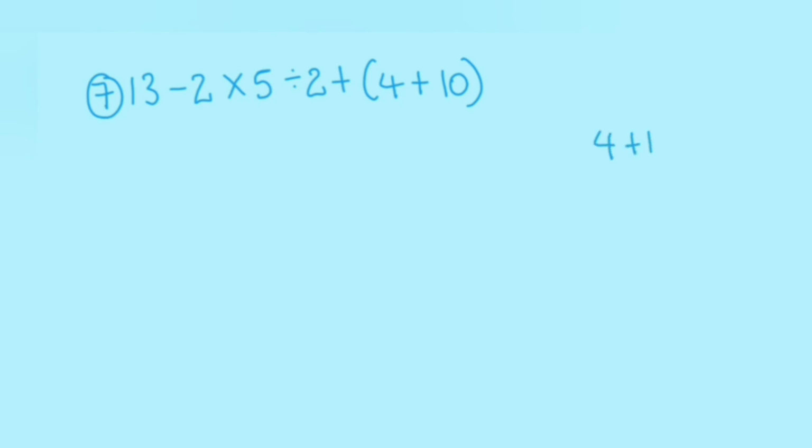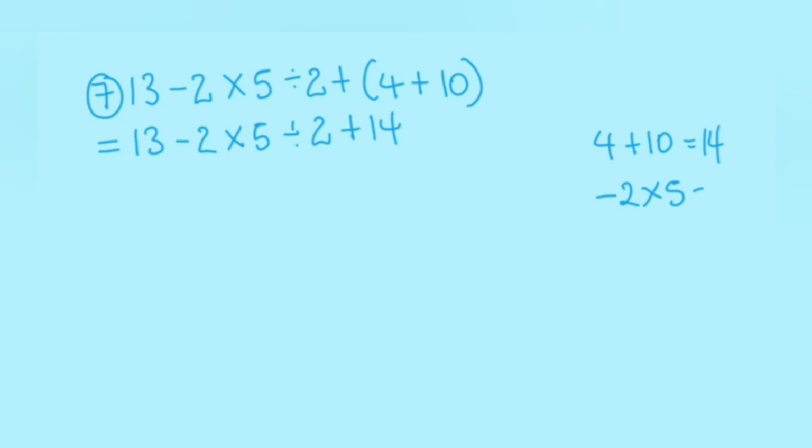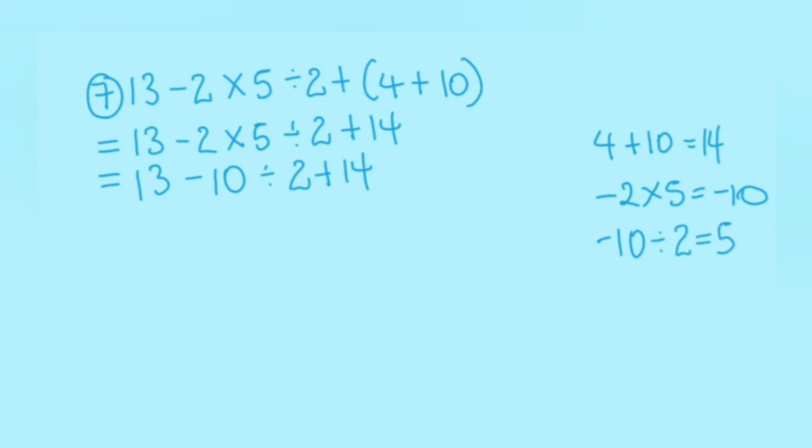So in our next equation, we will do the bracket 4 plus 10, which is equal to 14. And that will give us 13 minus 2 times 5 divided by 2 plus 14. Our next operation is multiplication, which is negative 2 times 5, which is equal to negative 10. Now the equation is equal to 13 minus 10 divided by 2 plus 14. Our next operation will be division, which is negative 10 divided by 2, which is equal to negative 5.